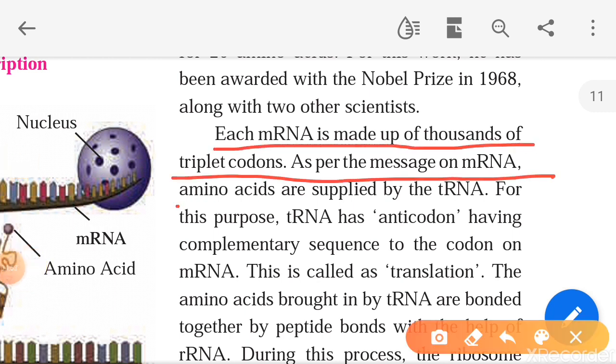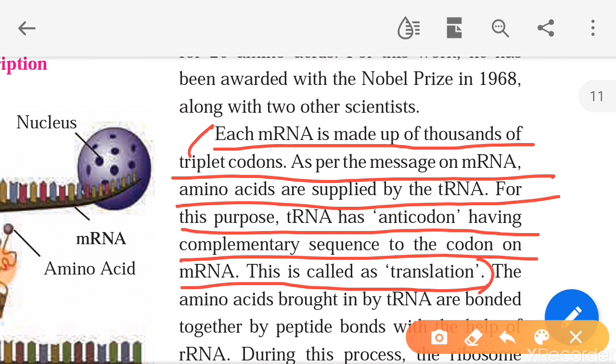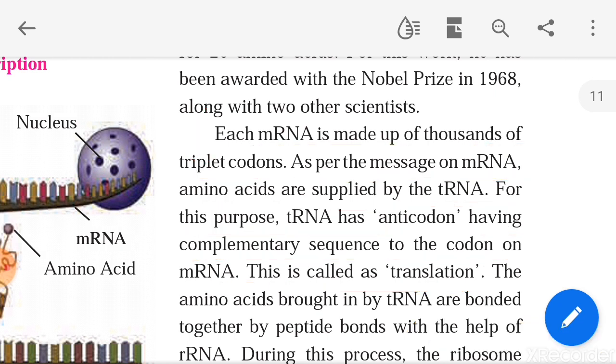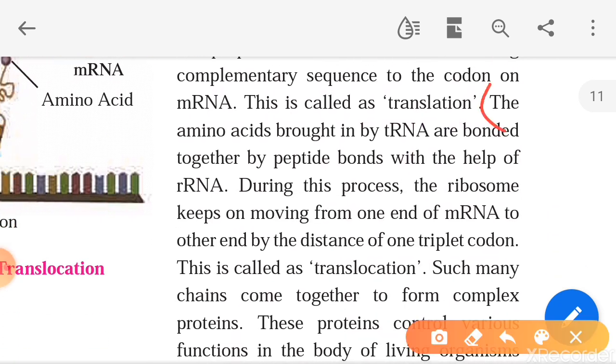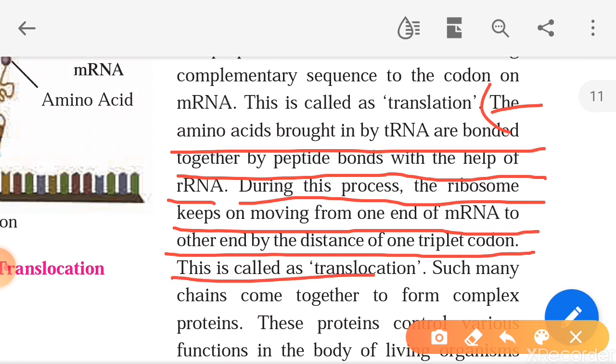These sentences are explaining the concept of translation. Okay, now this is the concept of translation. Now from this point, translocation: the amino acids brought by tRNA are bonded together by peptide bonds with the help of rRNA. During this process, the ribosome keeps on moving from one end of the mRNA to another end by the distance of one triplet codon. This is called translocation. So this is the concept of translocation.